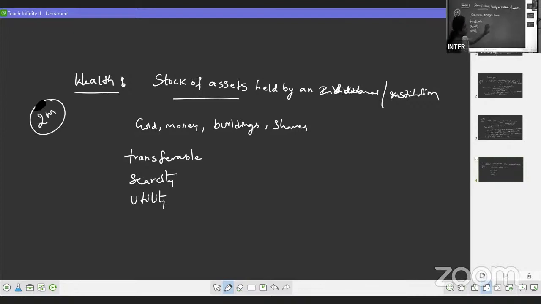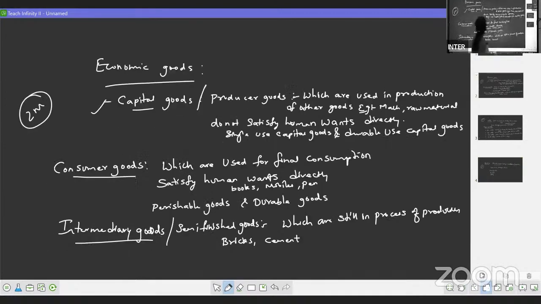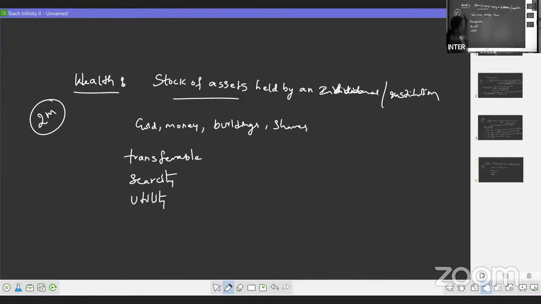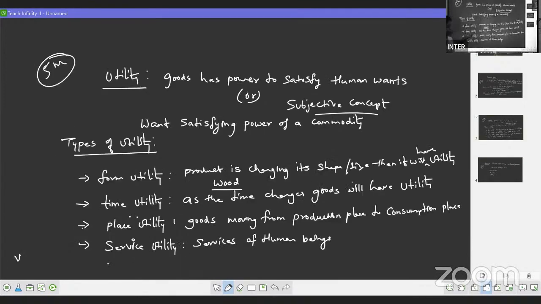Clear? So today in total, what have we discussed? Free goods, economic goods, then capital goods, consumer goods, intermediary goods, and wealth. These all come under 2 marks, right? Next we have the 5 marks question, that is the difference between free goods and economic goods, and utility. So this is the 5 marks question. So these are the important questions from the first chapter.